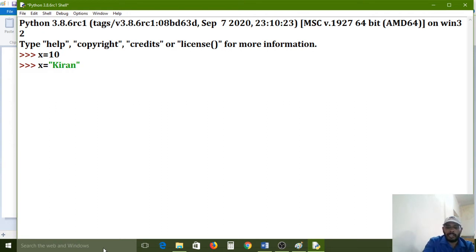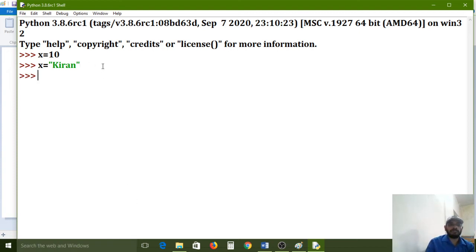Kiran is our required name, a group of characters. If you want to assign a string to the variable, quotes are a must. But if it is a number, single or double quotes are not required; directly we can assign.